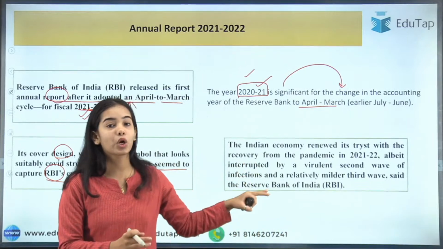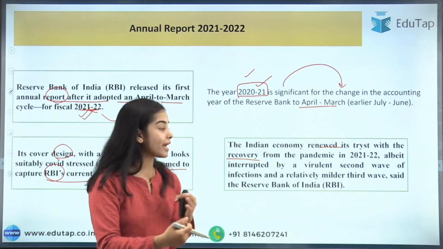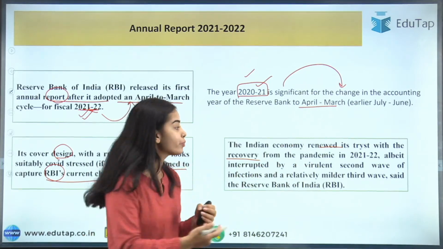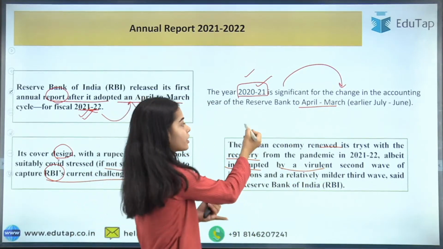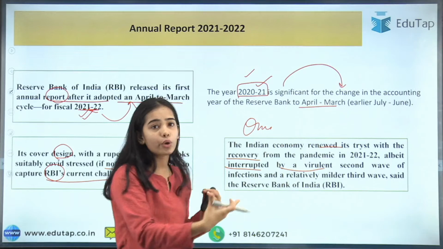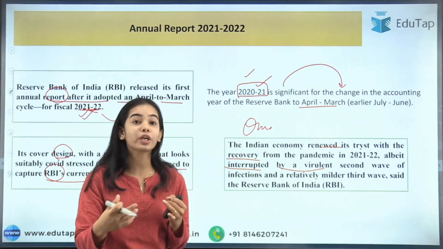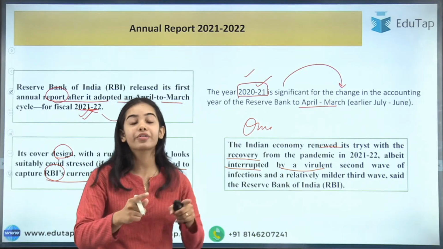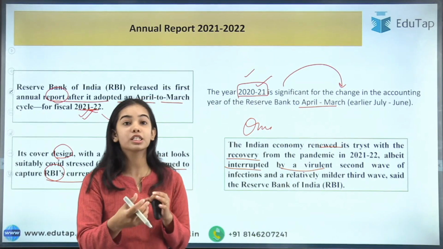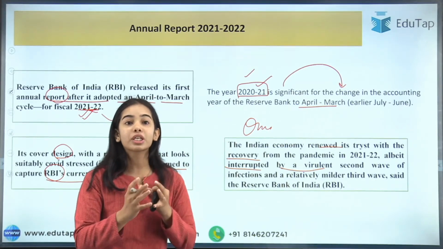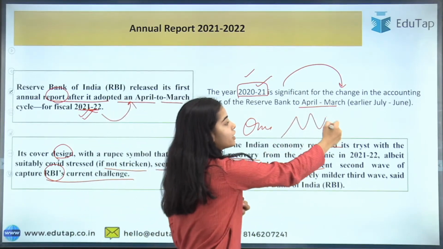So now the Indian economy renewed its tryst with recovery. It started the recovery from the pandemic in 2021-22, albeit interrupted by a violent second wave. What happened is that there was the second wave, Omicron also came, as well as the Russia-Ukraine war and geopolitical tensions. The reserve banks of other countries are also changing their monetary policies, due to which there is much friction and much up and down. There is much volatility in the financial market.